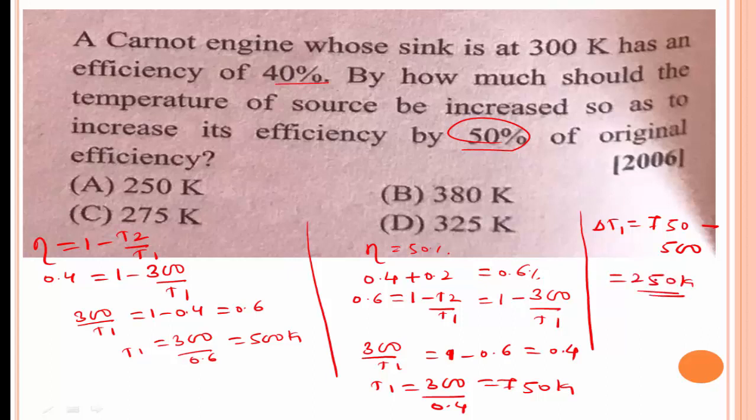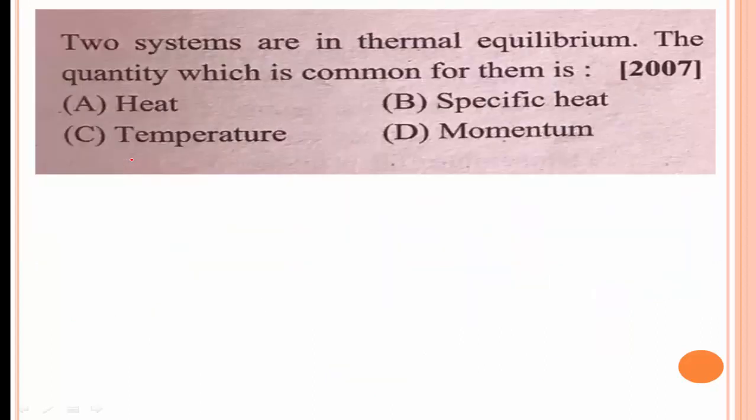When a Carnot engine whose sink is at 300 Kelvin has an efficiency of 40%, by how much should the temperature of the source be increased so that its efficiency is 50% higher? It increased from 500 to 750, so the change in the temperature of that system is 250 Kelvin. That's why option A is the right answer.